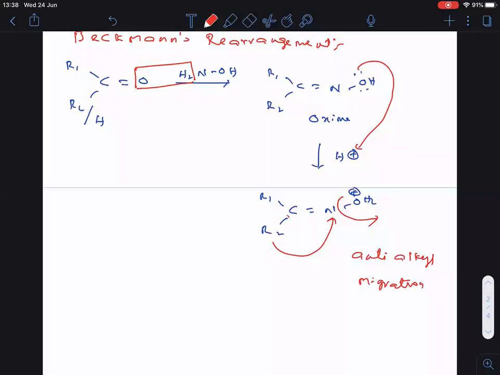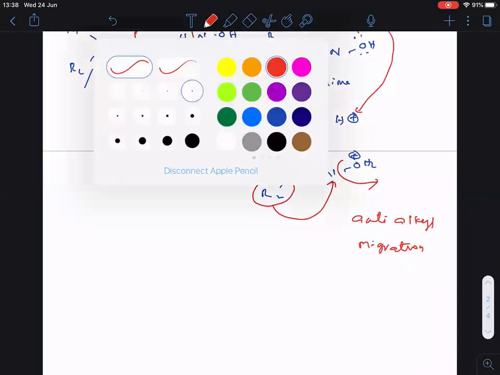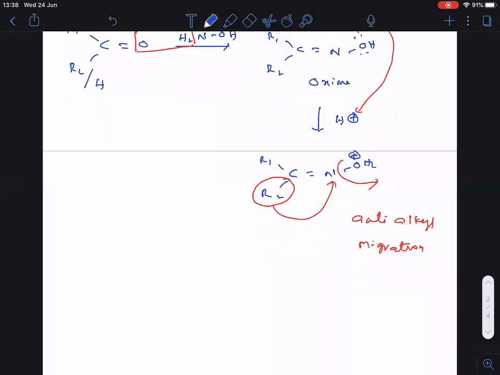Clear, everyone? Now this group will migrate, the anti-alkyl, which is exactly opposite to nitrogen. That is called anti-alkyl migration, and this is the basis for Beckmann's rearrangement. Followed, everyone? So now what happened?